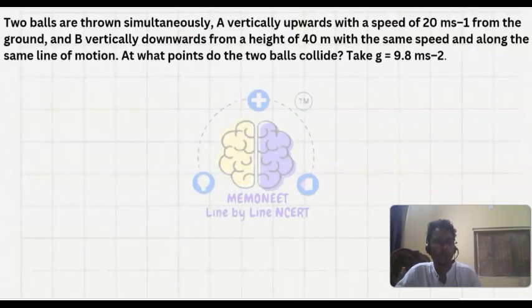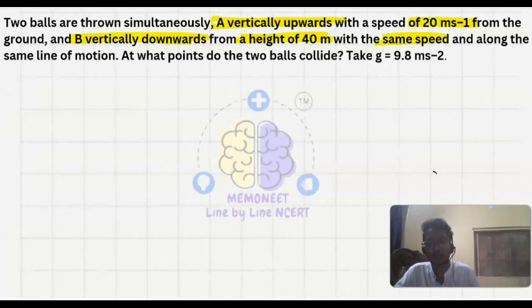Two balls are thrown simultaneously, A vertically upwards with 20 meter per second from the ground, and B vertically downward from a height of 40 meter with the same speed, along the same line of motion. At what points do the balls collide?